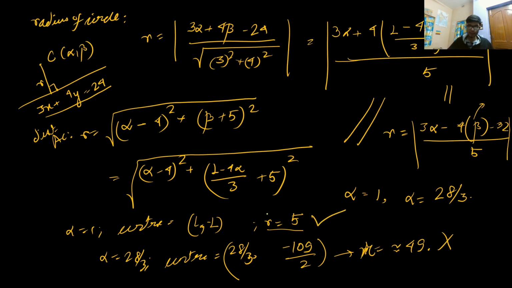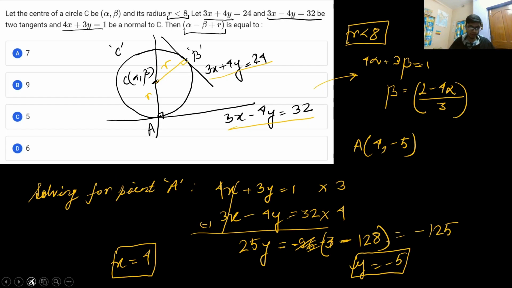All right, so from here I get the value of the radius as 5 and the value of (alpha, beta) as (1, minus 1). So from here I need to evaluate the value of this expression.